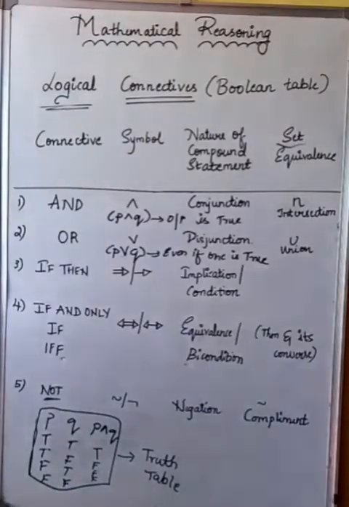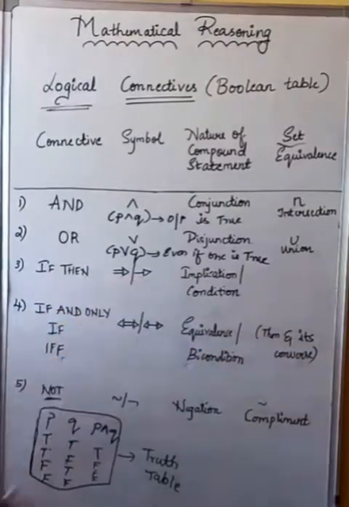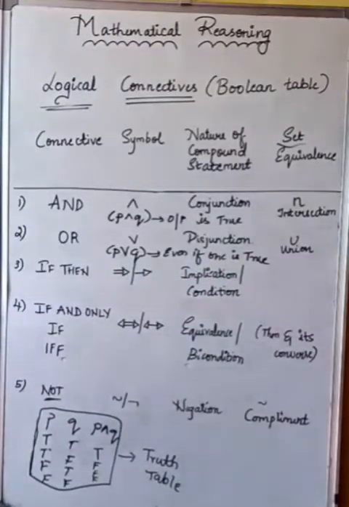Now next we'll be moving on with if then. So how is it denoted? It is denoted with the arrow symbol. Is it clear? So it is called what? It is called implication, or else it is even called condition.